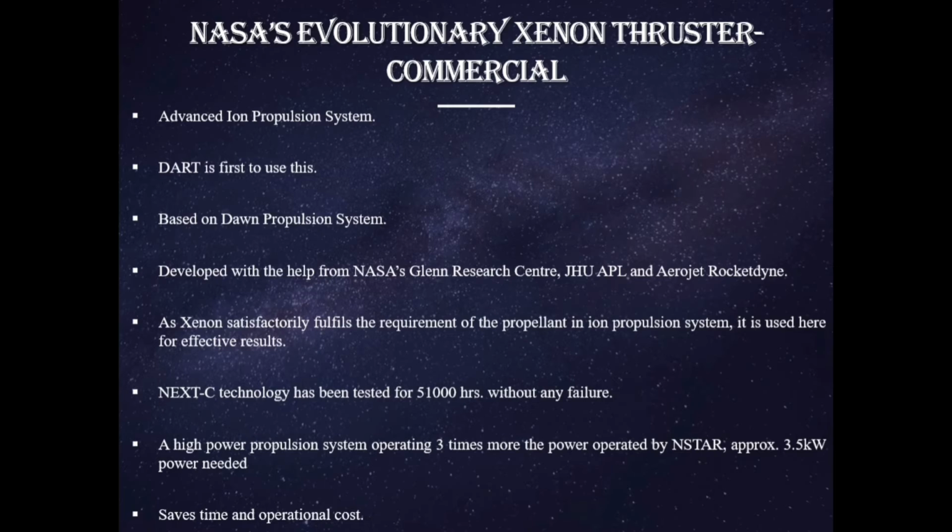So after improving that into a new version, NEXT-C has been developed, with the help of NASA's Glenn Research Center, Johns Hopkins Applied Physics Laboratory and Aerojet Rocketdyne. As xenon satisfactorily fulfills the requirement of the propellant in the ion propulsion system, it is used here for effective results.